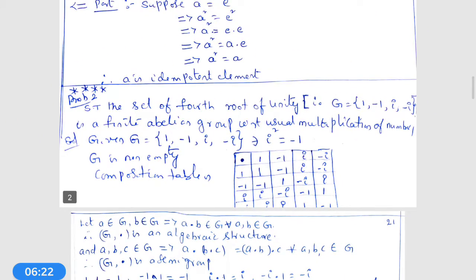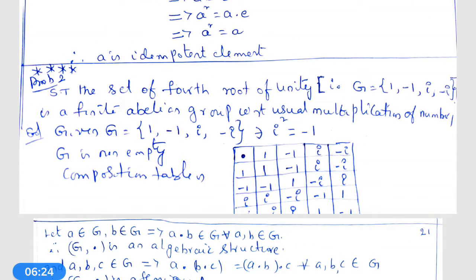The set of fourth roots of unity with usual multiplication is a finite abelian group.